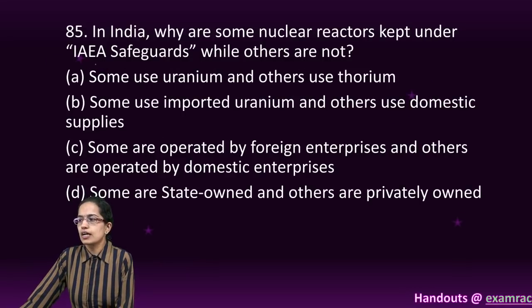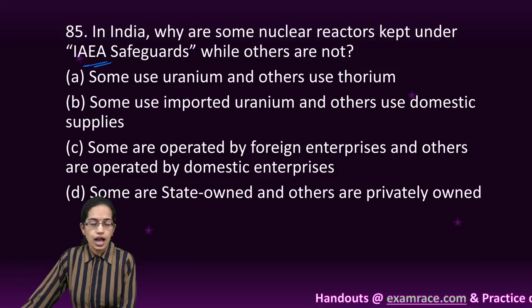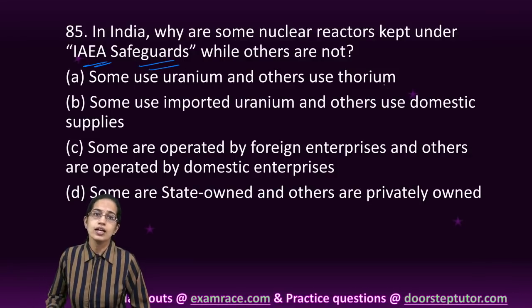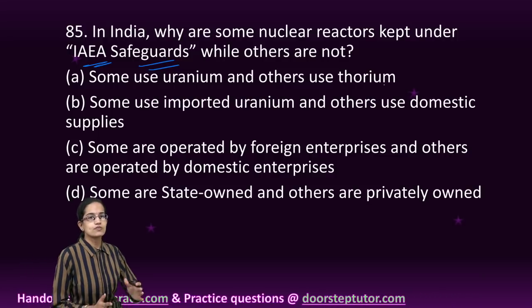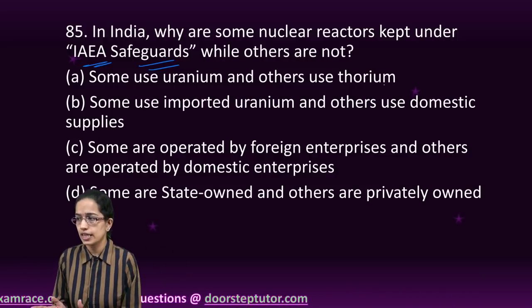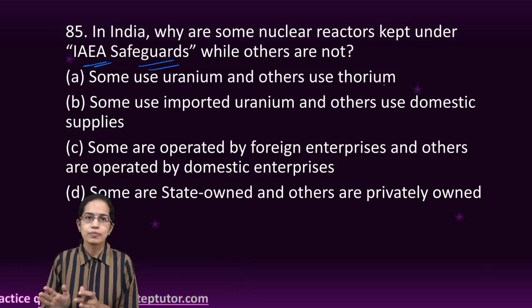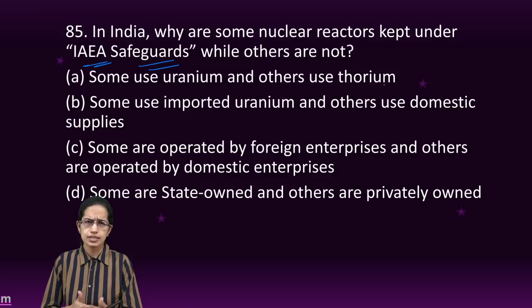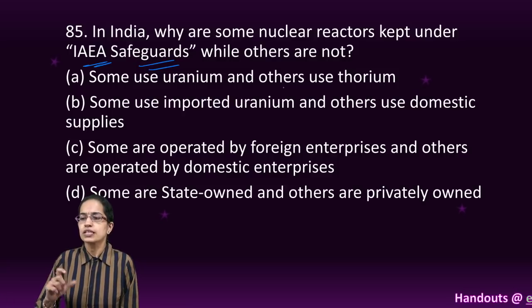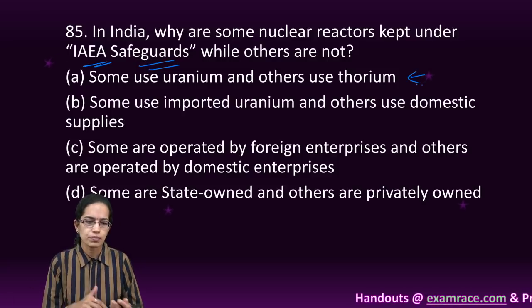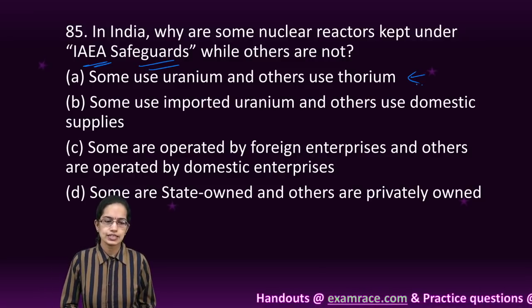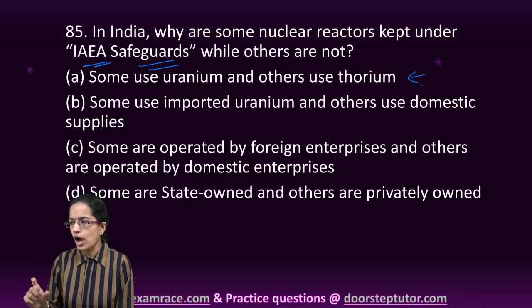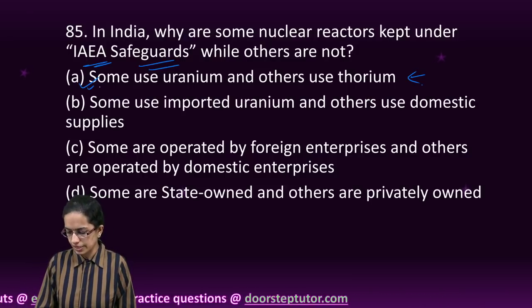Now, next is, according to the IAEA safeguards, which of the following is the criteria? Now in India we have certain reactors which are part of the International Atomic Energy Agency safeguard demarcation, and others are not. Now this criteria is based on the proportion of the nuclear material that is present. So it could be uranium, thorium. So you have 1 is A as the right option here.